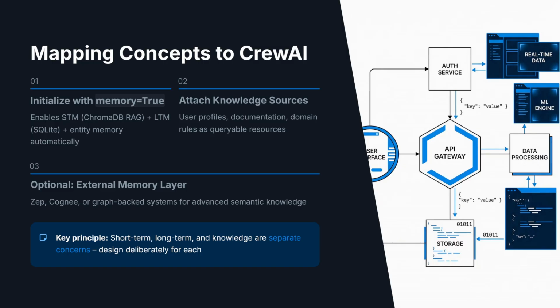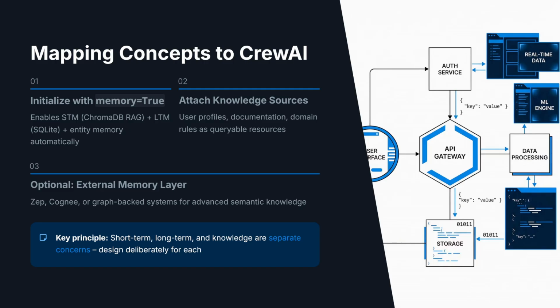Now let's map that conceptual model into a concrete CrewAI architecture. When you initialize a Crew with memory equals true, CrewAI wires up a memory stack for you. Short-term memory for per-run context, long-term memory for persisted outcomes, and entity memory for tracking specific people or objects across runs. You get a structured place to store both episodic traces and distilled summaries.